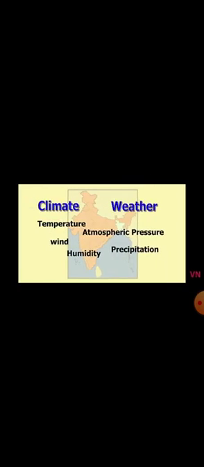So here are the elements of climate and also weather: temperature, atmospheric pressure, wind, humidity and precipitation. Climate and weather depend on temperature because of radiation from the sun and insolation from the earth. Next, atmospheric pressure.